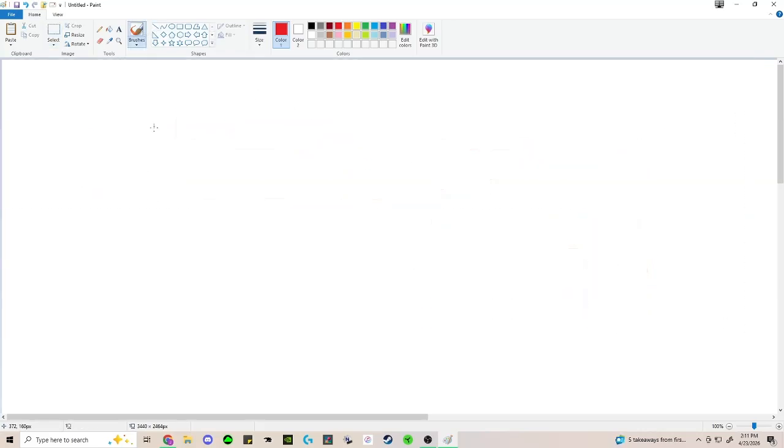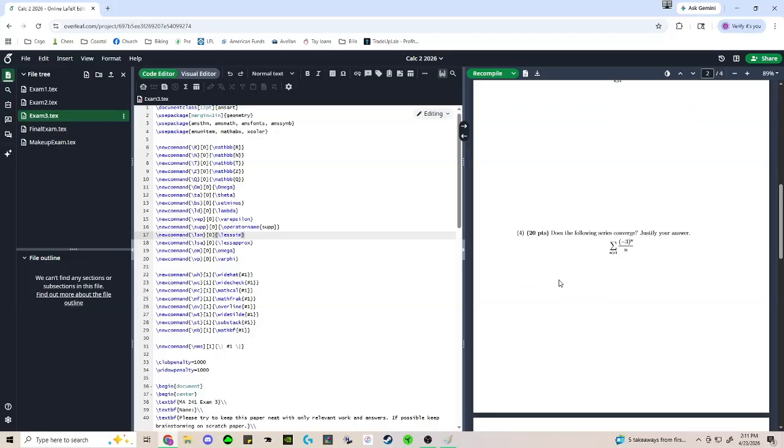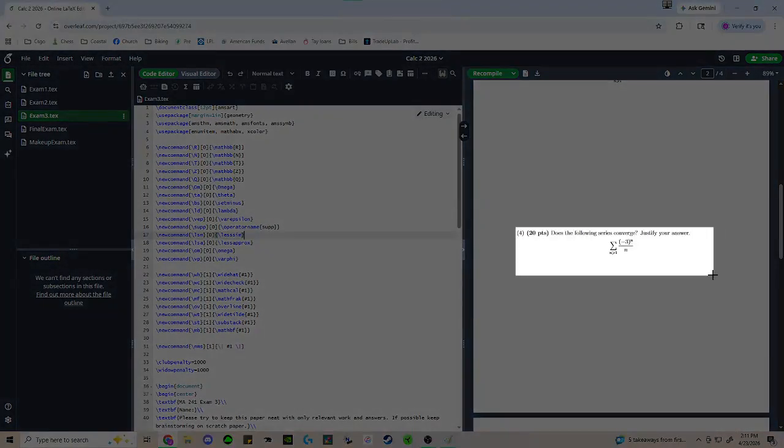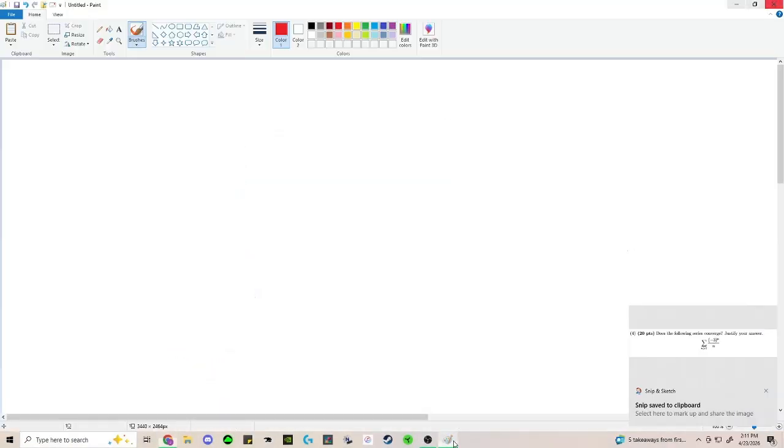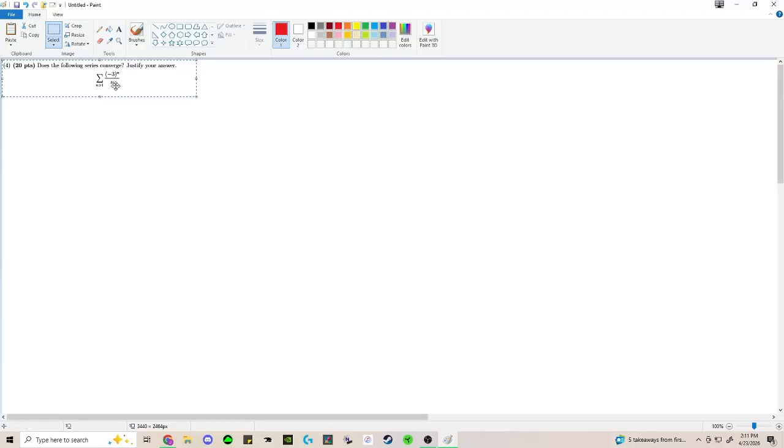Alrighty. That's number 3. Number 4, I think that the only way that you're getting this wrong, which a lot of people did get it wrong, but the only way that you should be getting it wrong is just overthinking it, right? Because we look at it here and you're like, okay, alternating series. We've got this sum here of (-1)^n, 3^n over n. So, like, we've got alternating series, right?